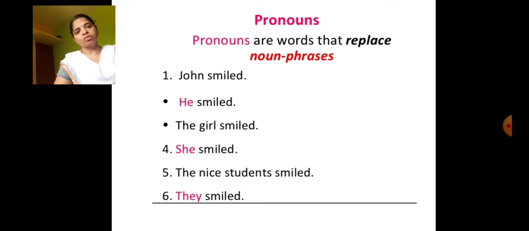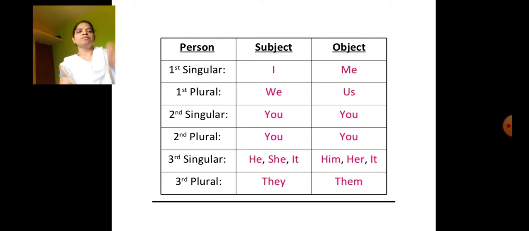A pronoun acts as a replacement of a noun. Now see the heading of pronoun: persons, and subject and also object. In English you have three persons. One is first person, second is second person, third is third person.